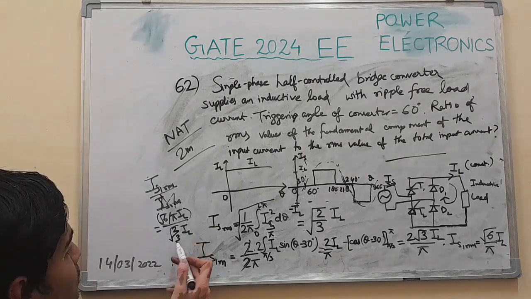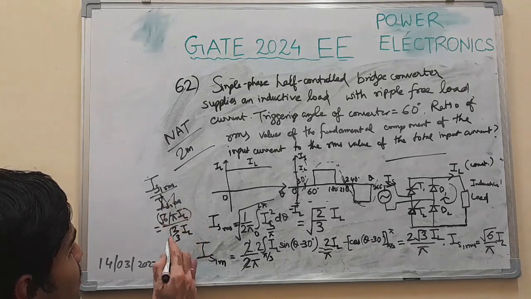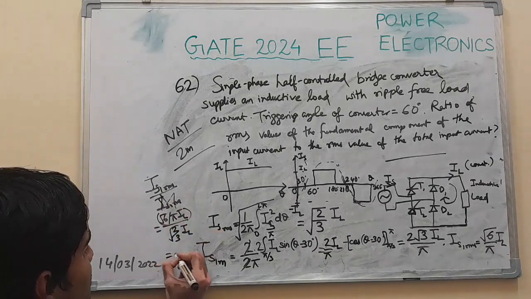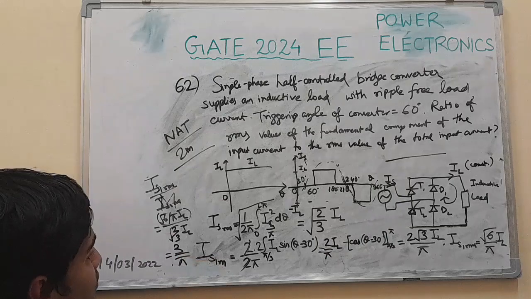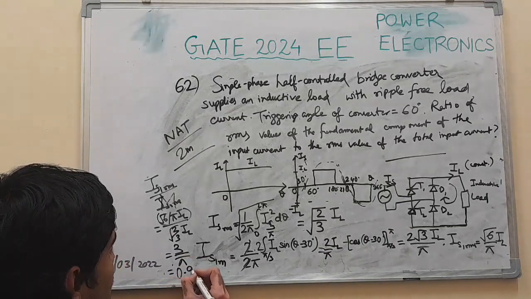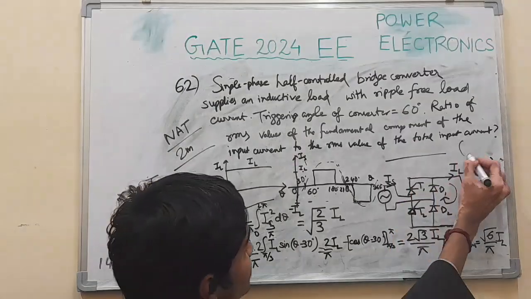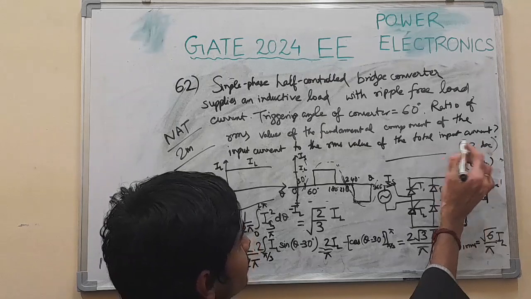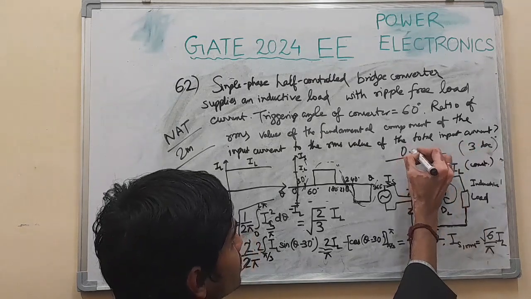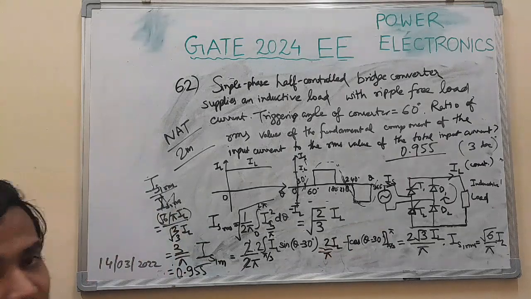Simplifying, the 3 goes up, so this is basically 3 by pi. If you find the value, it comes to 0.955, to 3 decimal places. I have shown the derivation and the operational circuit as well.